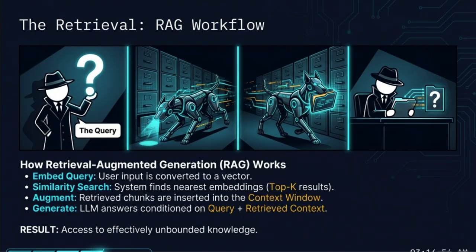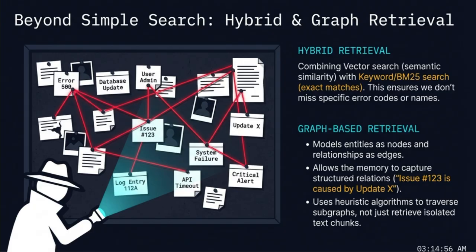This workflow allows us to build agents that are always up to date with the latest company logs or project details without ever needing to retrain the underlying model. It is the most efficient way to give an agent a long term memory. But sometimes simple vector search is not enough. So we must go beyond and look at hybrid and graph retrieval.